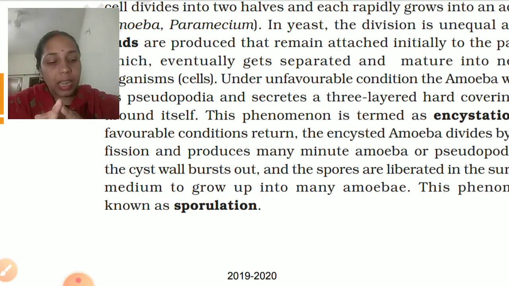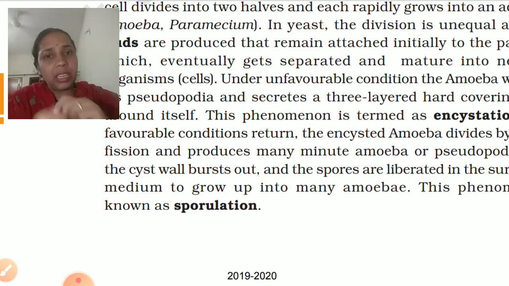The example is Chlamydomonas. Next one is conidia. These are non-motile, exogenous spores. In the case of conidia, exogenous spores are formed, for example in Penicillium.